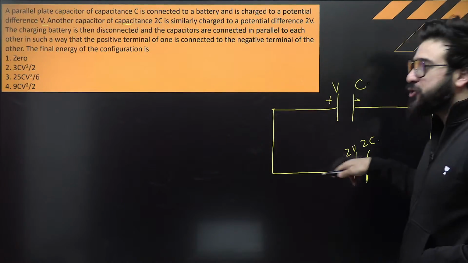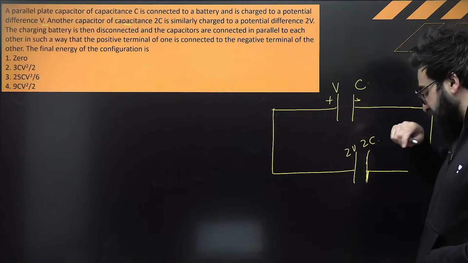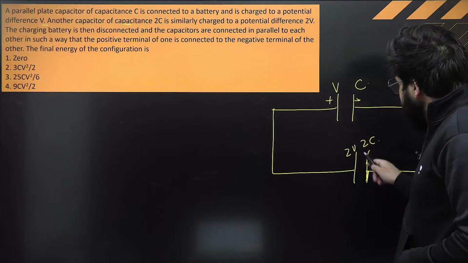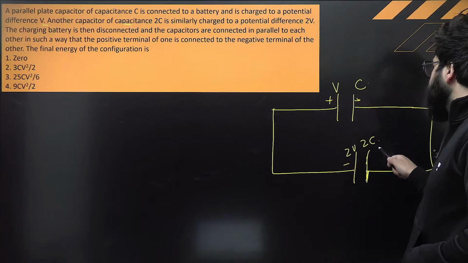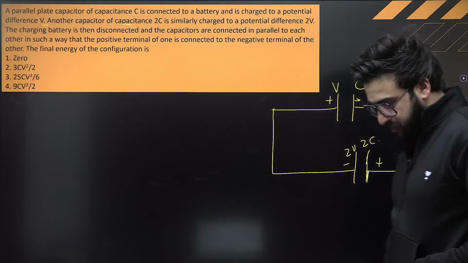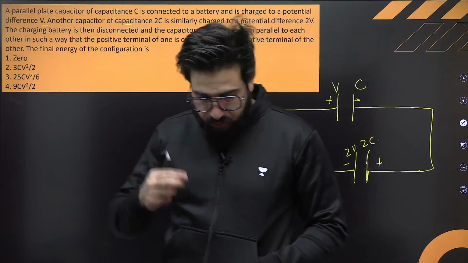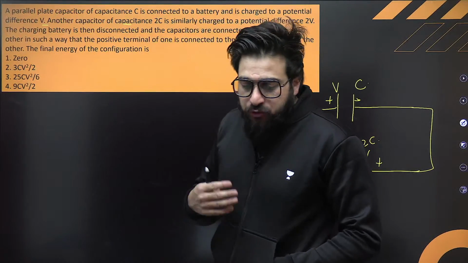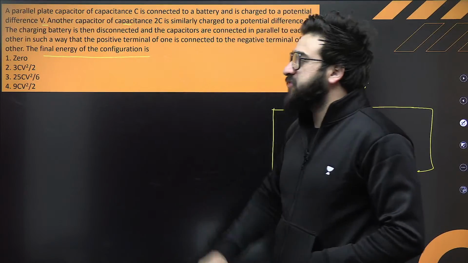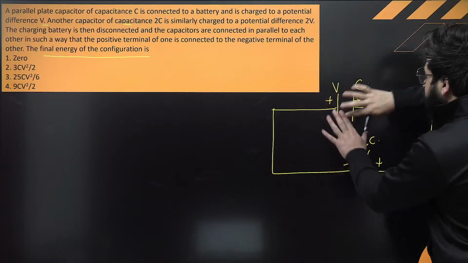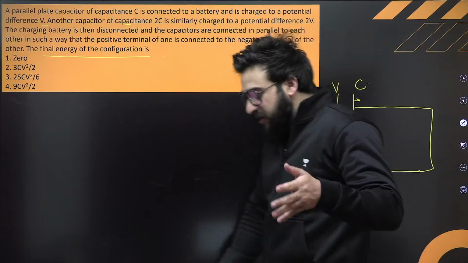Now they are connected in parallel to each other. Understand, they are connected in parallel to each other. So it is saying that positive terminal of this is connected to the negative terminal of this one. Negative terminal of this one is connected to the positive terminal of this one. It is something like that. This is the question exactly. We are supposed to find how much will be the final energy of this configuration. After connecting this with this one, what will be the final energy?